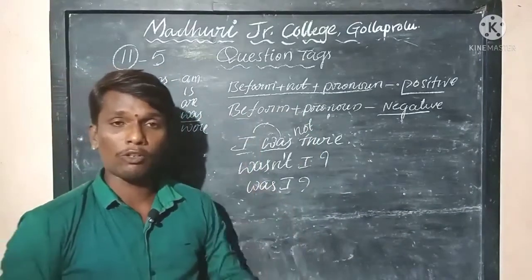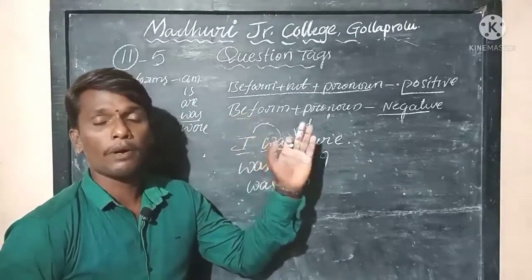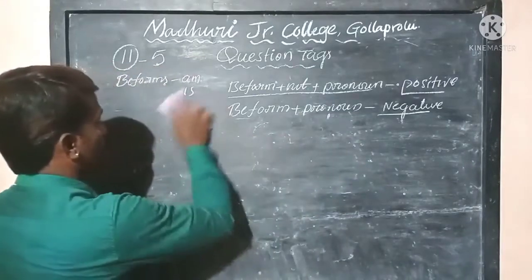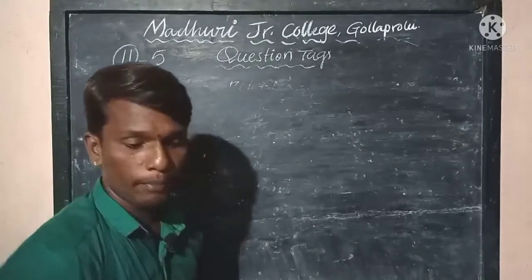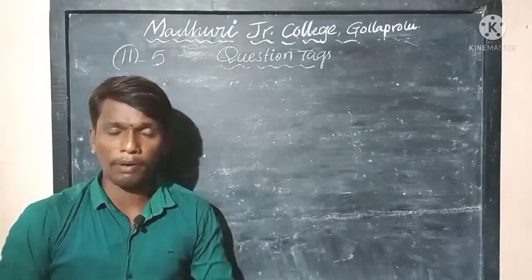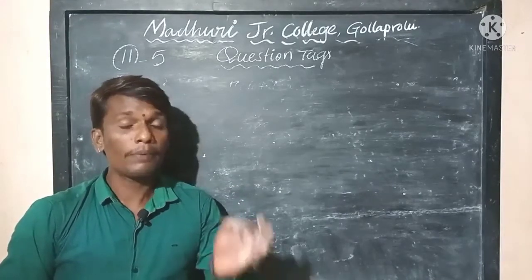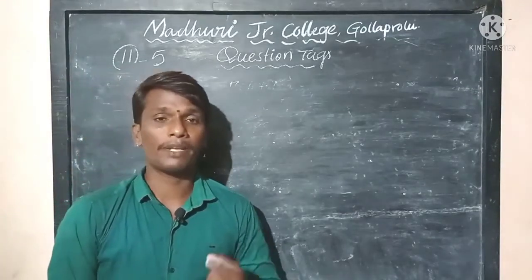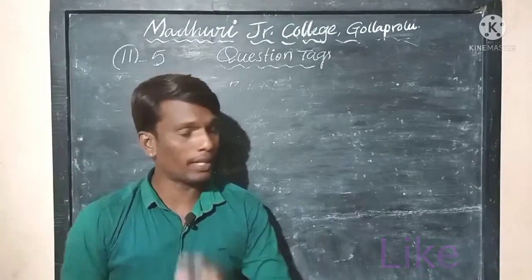Whereas when you come across a statement which is a negative, you just go on using the structure be form plus pronoun. That is okay. So these are the things we need to understand. When you find be forms, you just replace the be form in the place of the subject and the subject in the place of the be form when the given statement is negative. If the given statement is positive, there you should use the structure: subject plus be form plus not plus pronoun. Okay.